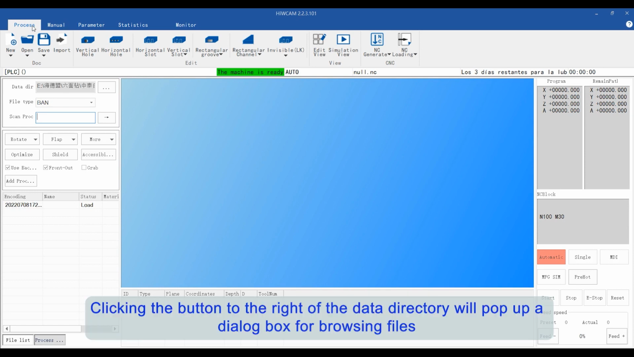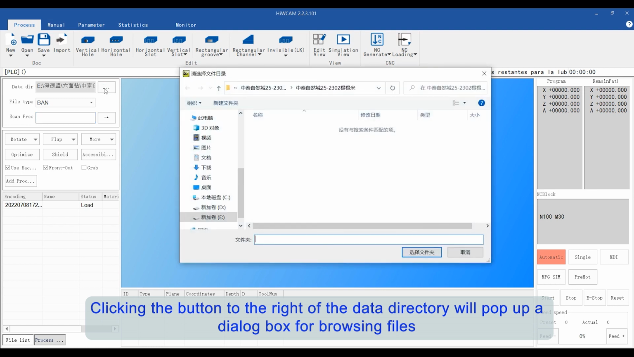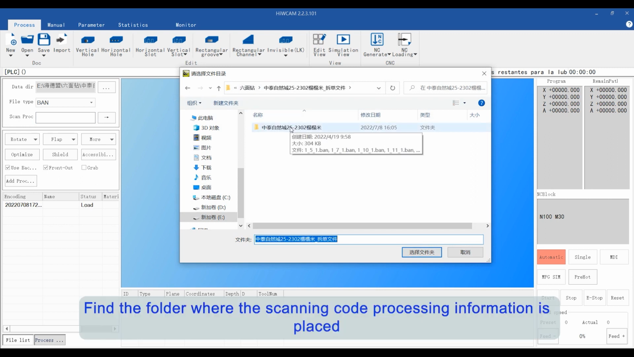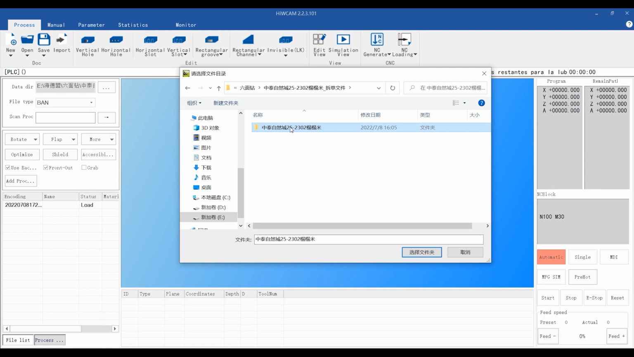Clicking the button to the right of the data directory will pop up a dialog box for browsing files. Find the folder where the scanning code processing information is placed. Select this folder.